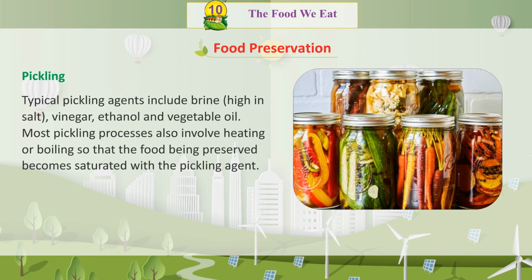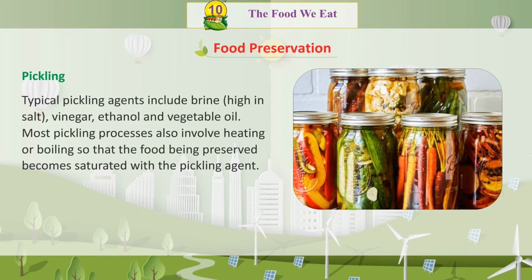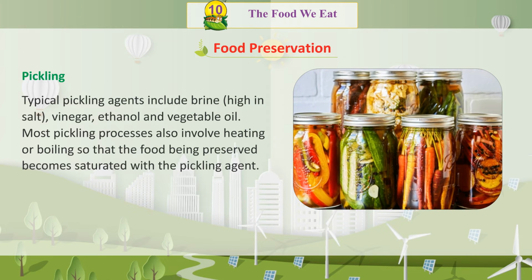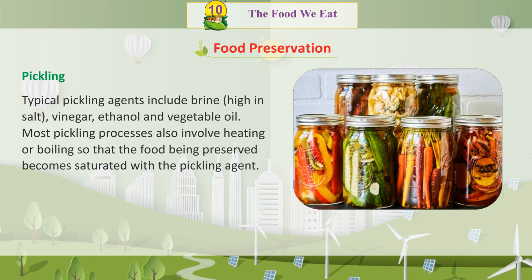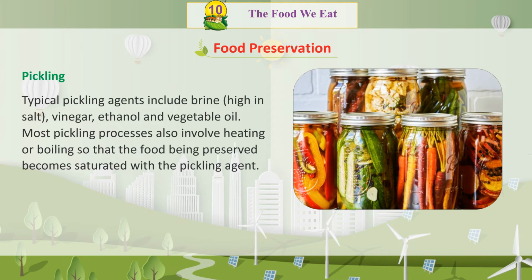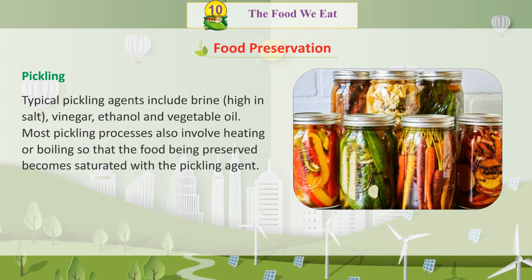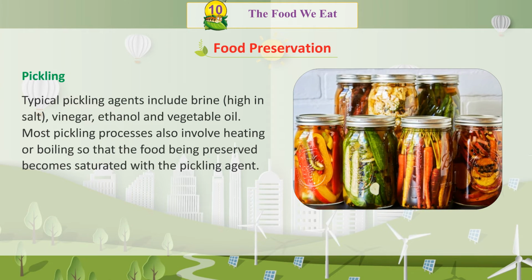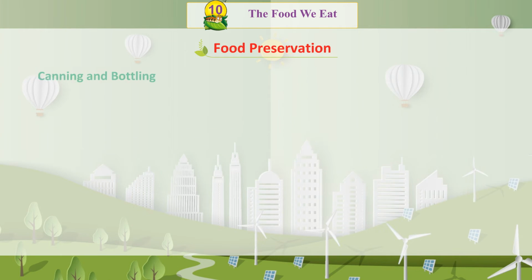Pickling. Typical pickling agents include brine, high in salt, vinegar, ethanol, and vegetable oil. Most pickling processes also involve heating or boiling, so that the food being preserved becomes saturated with the pickling agent.